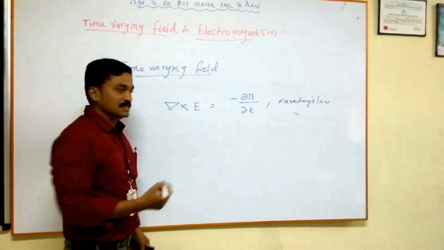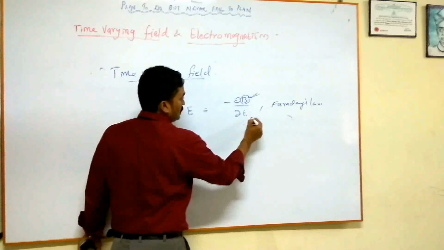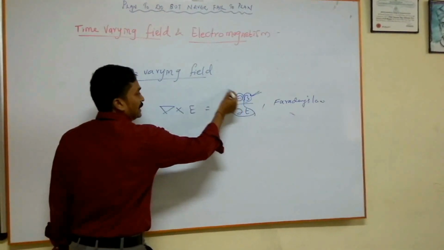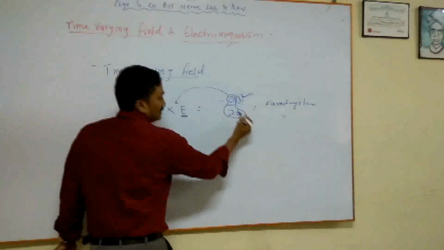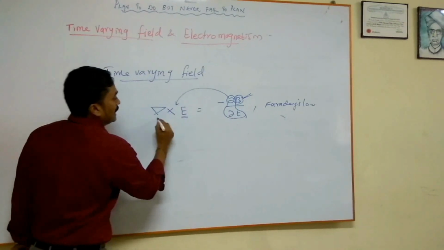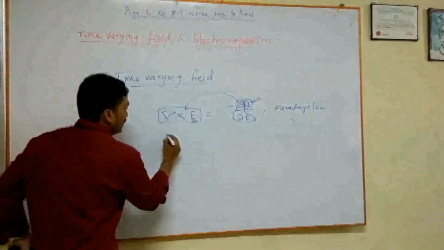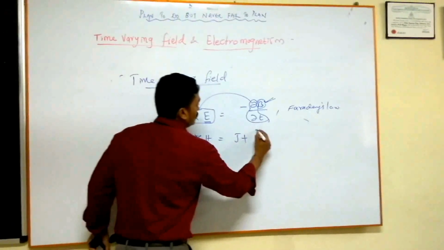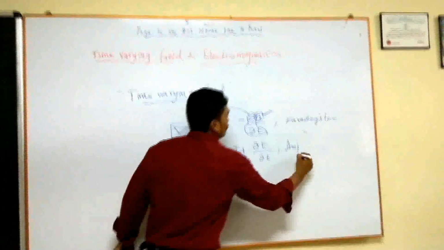And what does this law say? B is the magnetic field, and if this magnetic field varies with respect to time, what will happen? That will induce the electric field E. Clear? Whenever there is a change in the magnetic field, dou B by dou T, that will induce an electric field, del cross E. This is what Faraday's law says. Similarly, the fourth law: del cross H is equal to J plus dou E by dou T. This is Ampere's law.